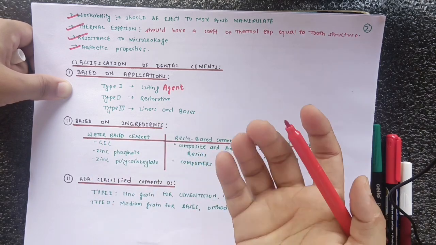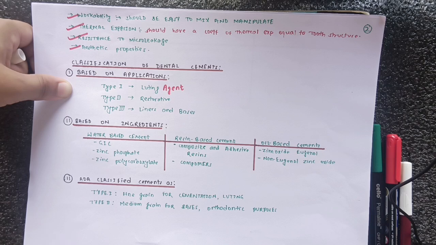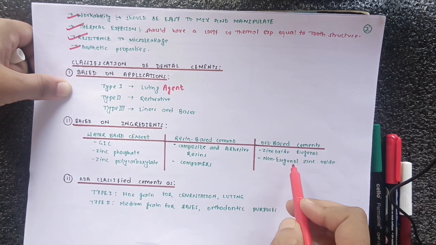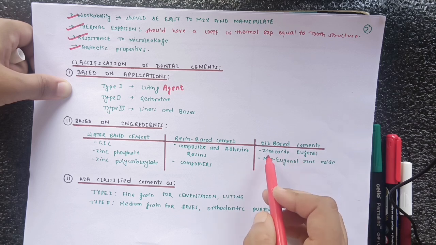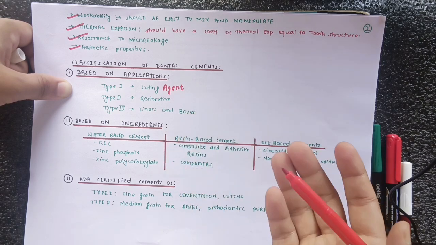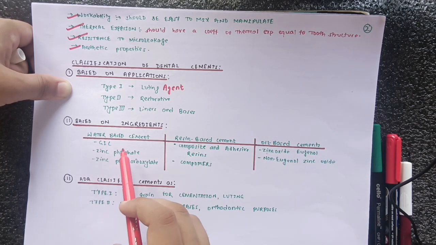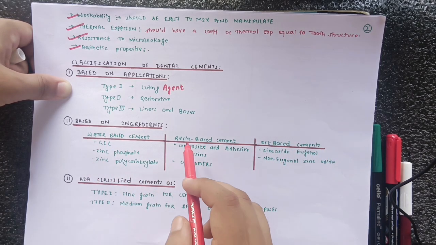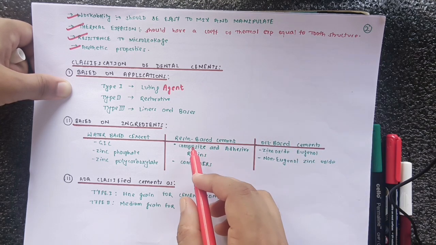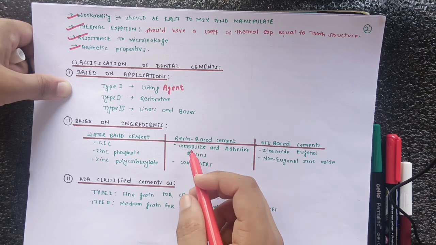Those names are more famous, okay. So those cements that are more famous are included in this water based cement, okay. In oil based cement there is zinc oxide eugenol and non-eugenol zinc oxide. So eugenol and non-eugenol are present in oil based, okay, and in water based, GIC, zinc phosphate, zinc polycarboxylate. In resin based cement, just remember composite, okay. Composite, adhesive resins and compomers, okay. So they are present in resin based cement.